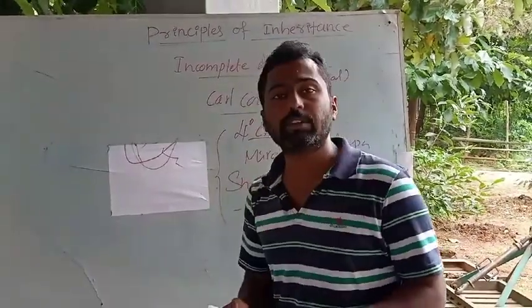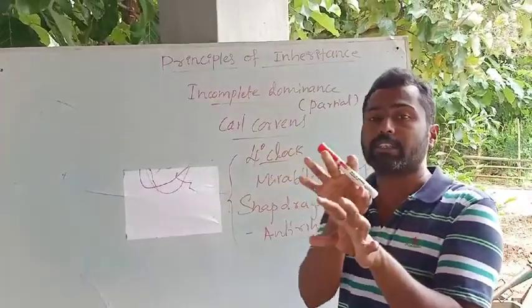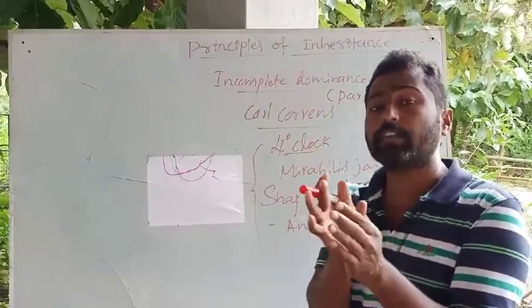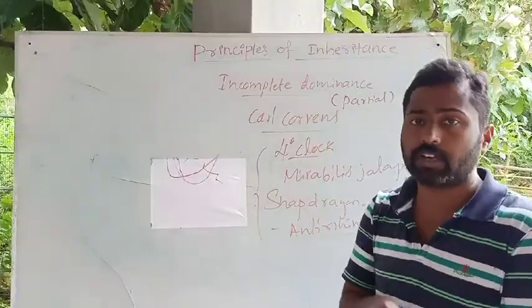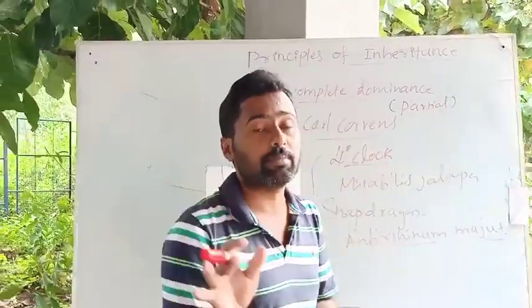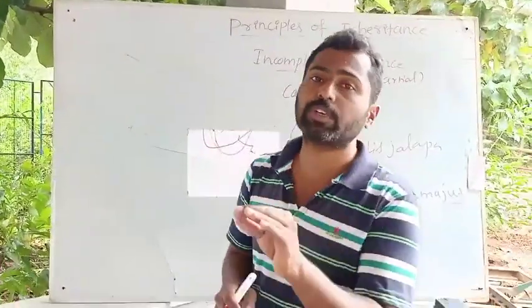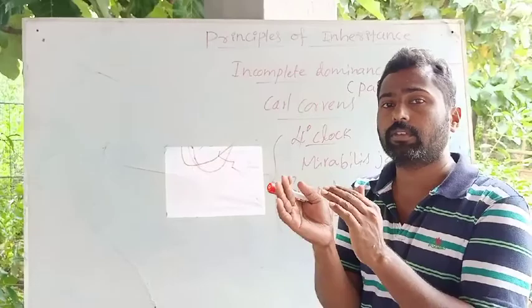Once you consider partial dominance, it means the recessive gene also has its effect. Some part of the effect will be shown by the recessive factor also. Not only does the dominant factor dominate, but the recessive factor also shows some effects.